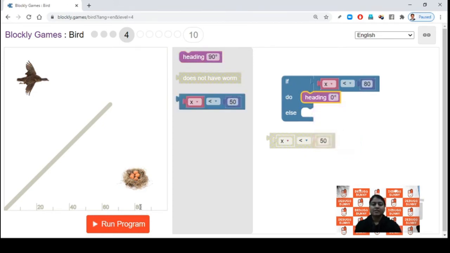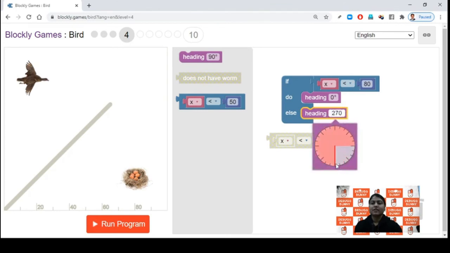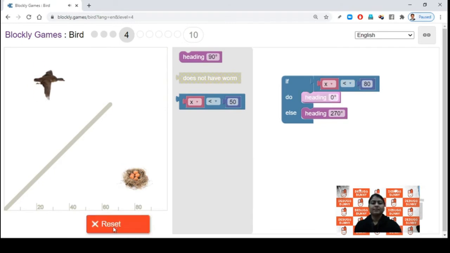Once my x is greater than 80, after this I need to take a turn and fly towards the nest, which is 270-degree. Okay, so else means that x is greater than 80. I will fly in 270-degree. Okay, let's run the program.